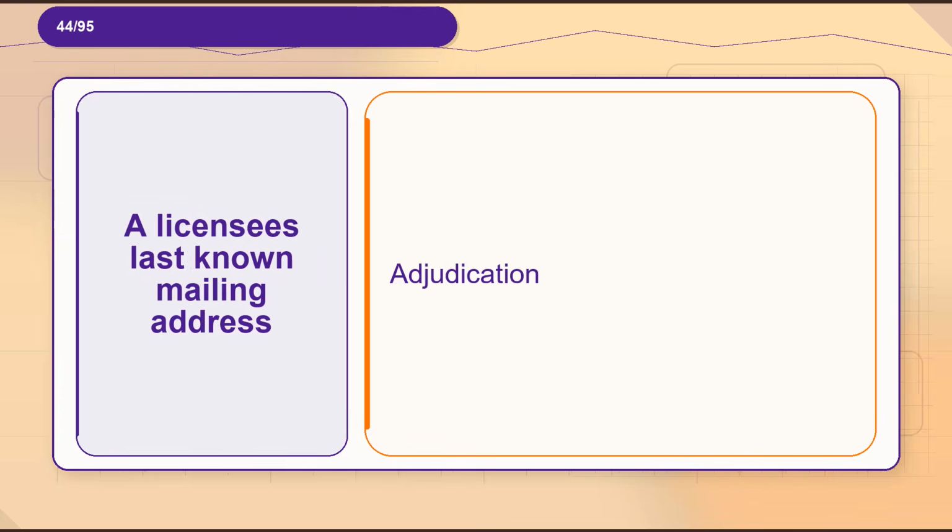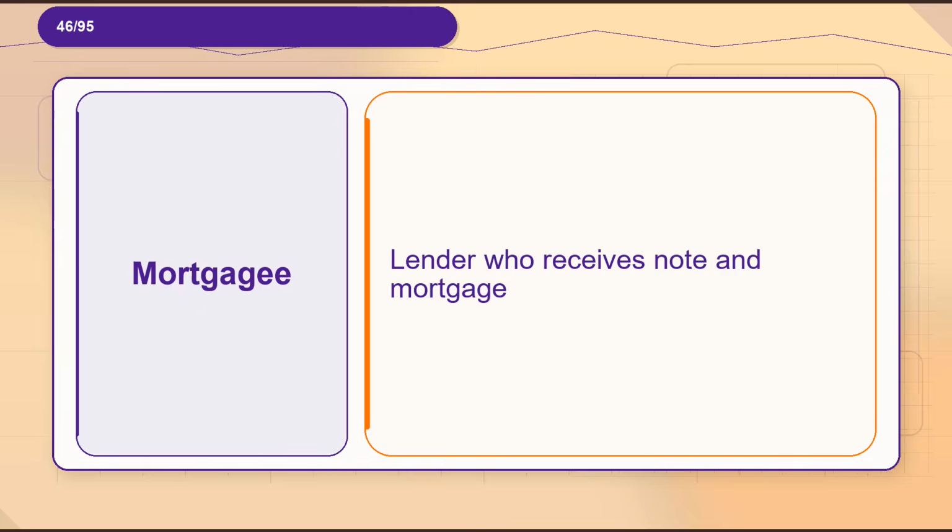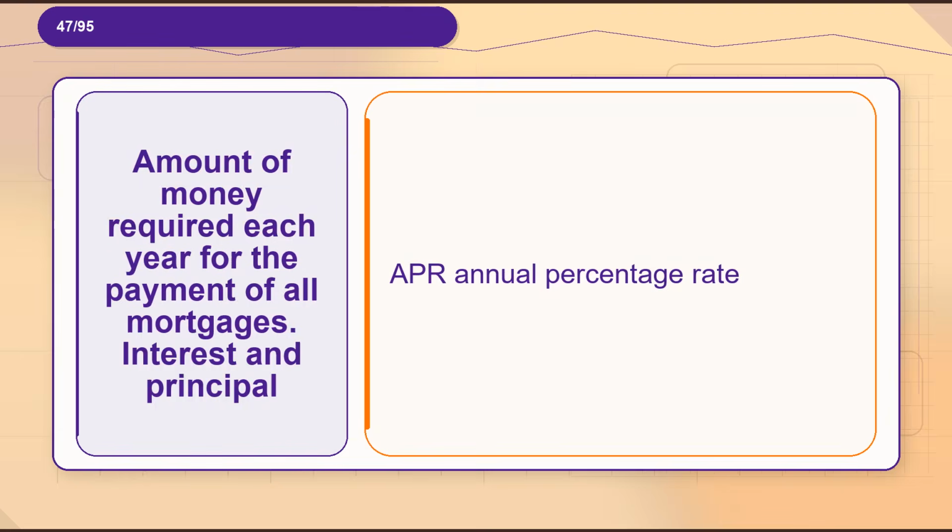Flashcard 43. Term, blanket mortgage. Definition, one debt instrument covering two or more parcels. Flashcard 44. Term, a licensee's last known mailing address. Definition, adjudication. Flashcard 45. Term, business that attracts outside money into the area, primary. Definition, baseline. Flashcard 46. Term, mortgagee. Definition, lender who receives note and mortgage. Flashcard 47. Term, amount of money required each year for the payment of all mortgages, interest and principal.